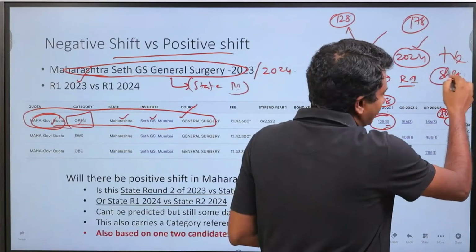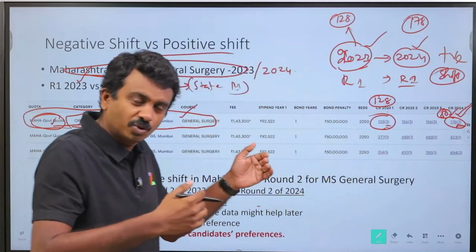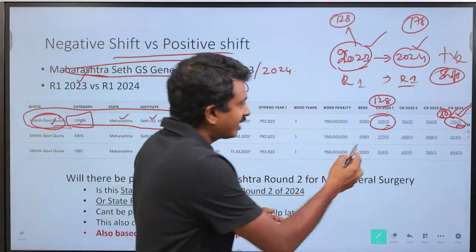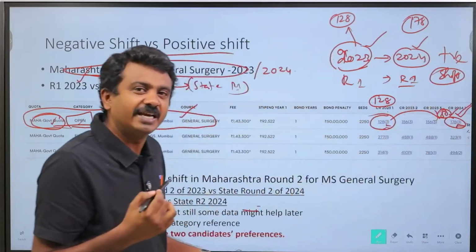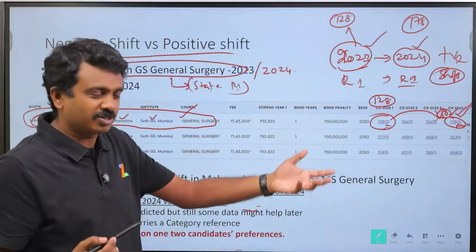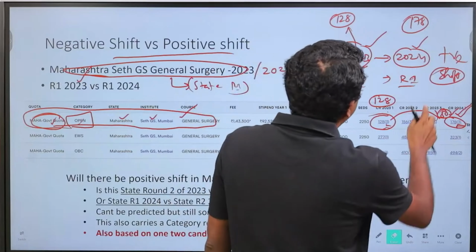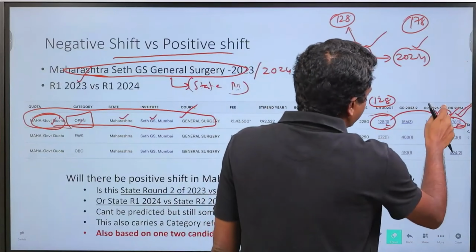A positive shift is a seat going to still lower ranks. Lower ranks means numerically higher. 128 it closed, now 178 it has gone on to. So that is a positive shift. Now the same thing can be looked at in a slightly different perspective too.